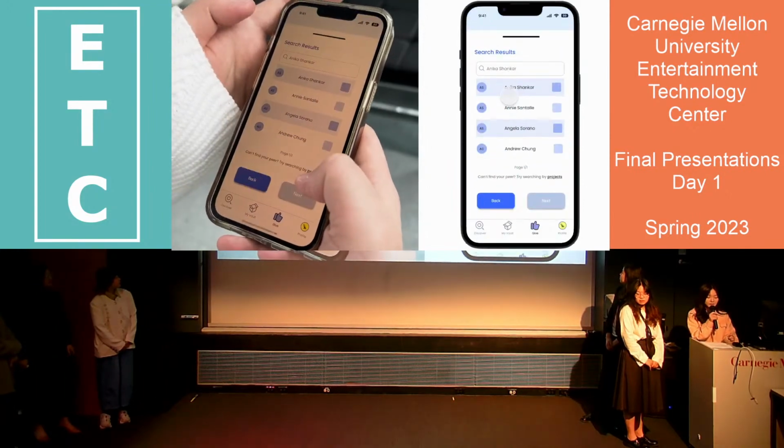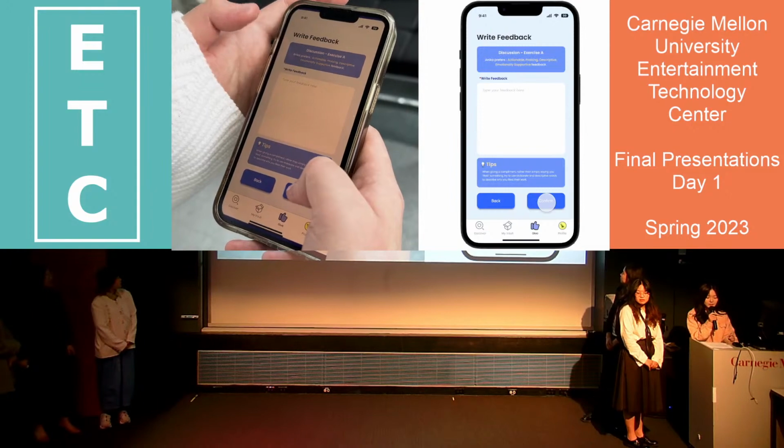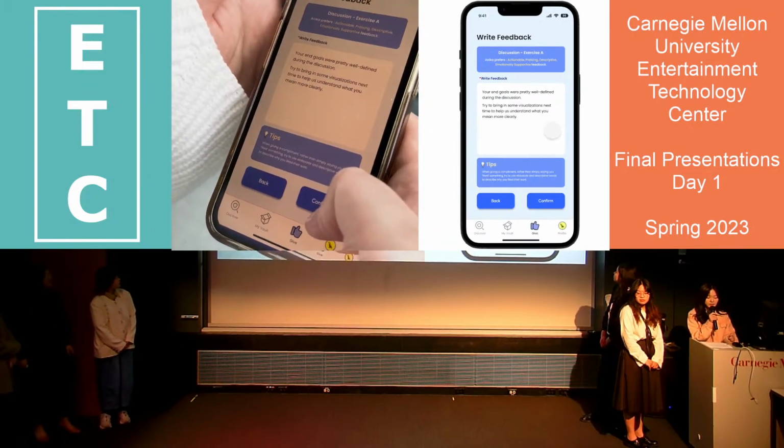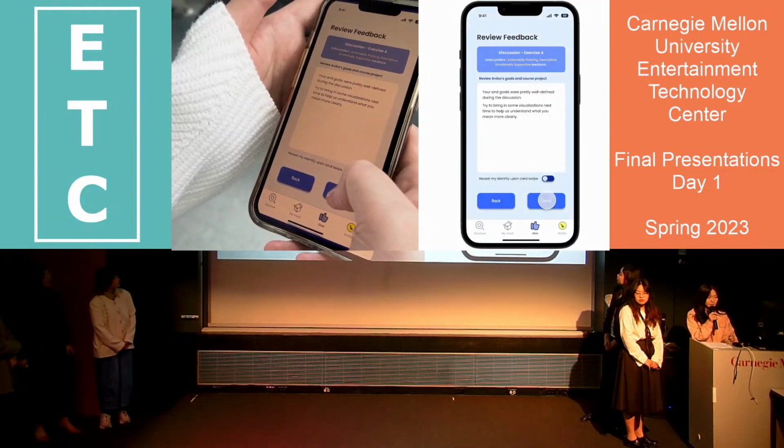Another key design within Feedle is on the send page. Penghua can see her peers' preferences on what type of feedback they'd like to receive, and at the bottom of the interface, there is a tips section that can help her write the feedback more in context to their preferences.